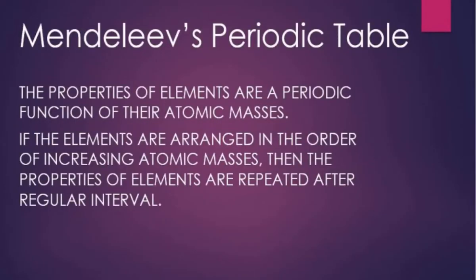Let's see Mendeleev's periodic table. As per Mendeleev's periodic table, the properties of elements are a periodic function of their atomic masses. So what does this mean? It means that if the elements are arranged in the order of their increasing atomic masses, then the properties of the elements will repeat themselves after a regular interval.